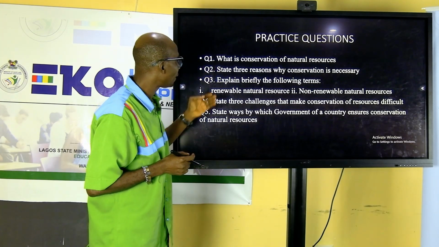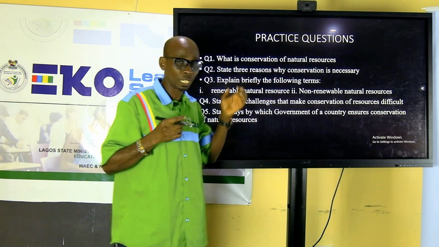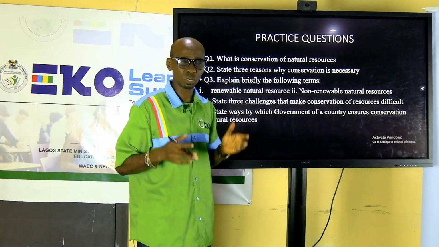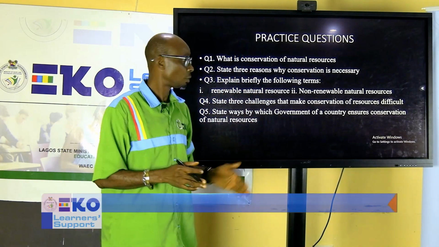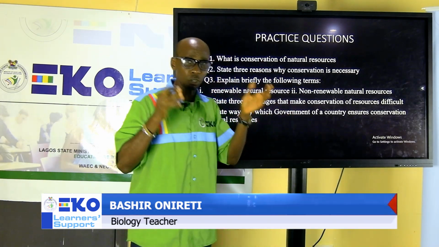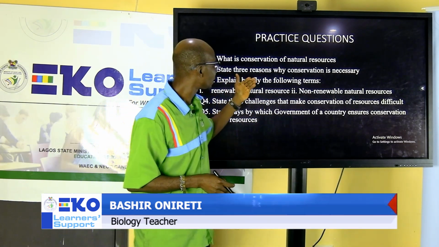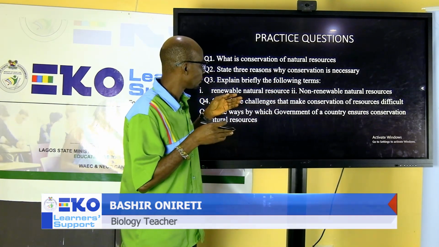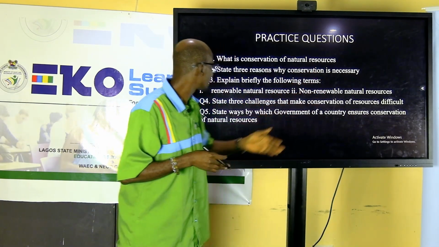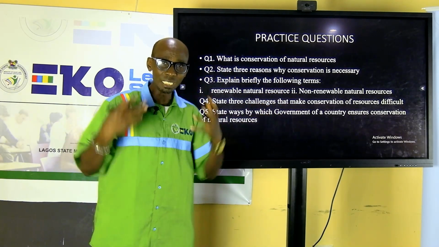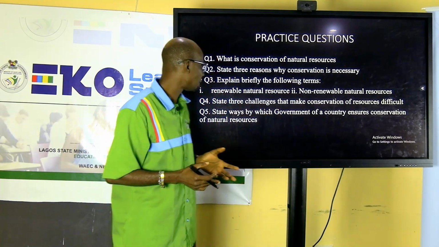The first question I have here is, what is conservation of natural resources? Or they can simply put it, what is conservation? It is the same. What is conservation? Or what is conservation of natural resources? The next one says 3 reasons why it is necessary. Why conservation is necessary, 3 reasons. They do not put reason, they can put need. What is the need of conservation?